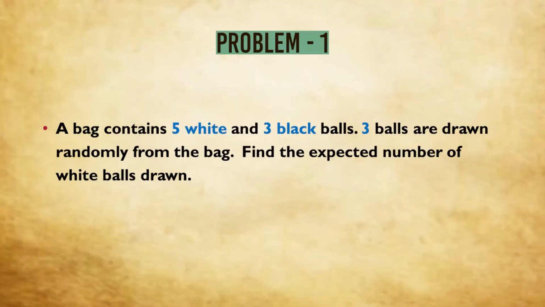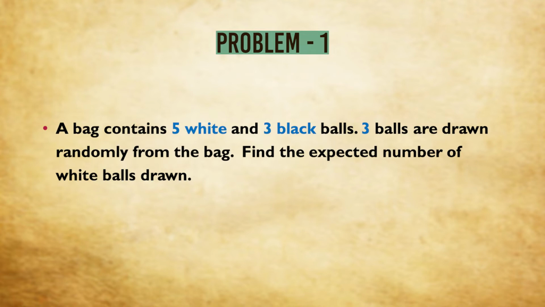If you can recall, in the frequency setup, the formula of variance is 1 by n summation xi minus x bar whole square, which can alternatively be written as 1 by n summation xi square minus x bar square. We start with a problem. Suppose a bag contains 5 white and 3 black balls. 3 balls are drawn randomly from the bag. We have to find out the expected number of white balls drawn.